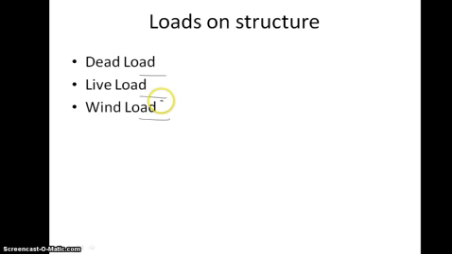And the last type is the wind load. When wind is obstructed by a structure, it exerts a pressure on the structure known as the wind pressure. Wind pressure acts horizontally on the exposed vertical faces of the structure, and it is expressed in terms of basic wind pressure P, which is the equivalent static pressure in the direction of wind.